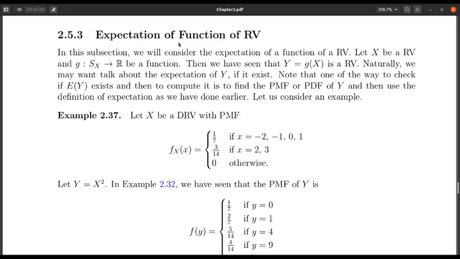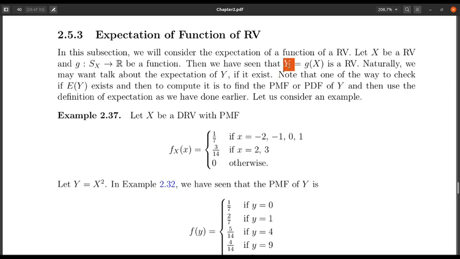In this lecture, we are going to talk about expectation of function of random variable. What do we mean by that? See, we have already pointed out that if x is a random variable, then y equals g of x is a random variable if g is a function from the support of x to R or from R to R. Okay. So now in this case, as y is a random variable, we can talk about expectation of y. So in this section, we are going to try to find out expectation of y.